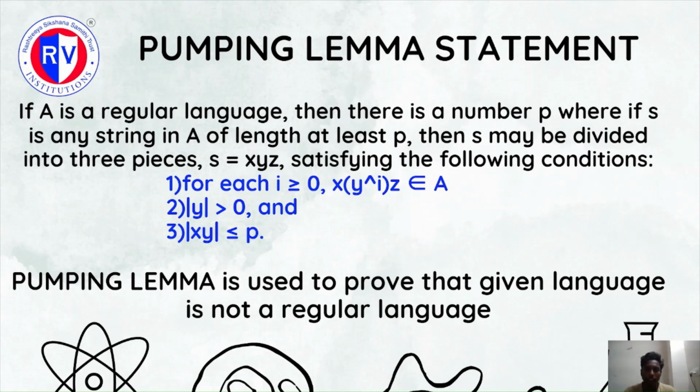That is, all the strings of the form x y power i z, where i is greater than or equal to 0, must belong to A, and length of y must be greater than or equal to 1, which is greater than 0, and length of xy must be less than or equal to P, that is the number of states of a DFA. So pumping lemma is basically used to prove that a given language is not a regular language. Let us understand the concept of pumping lemma using examples.